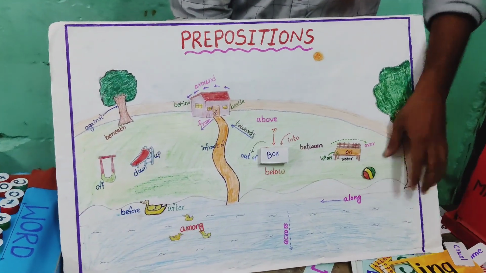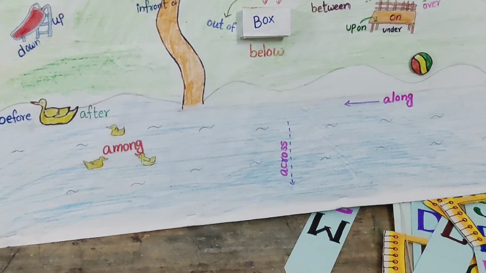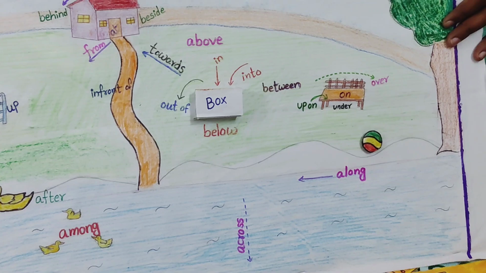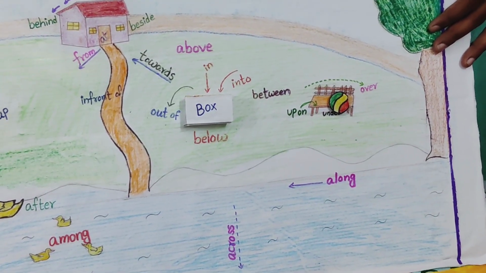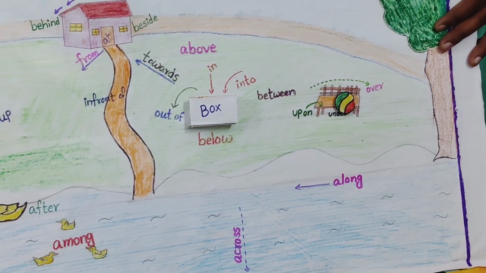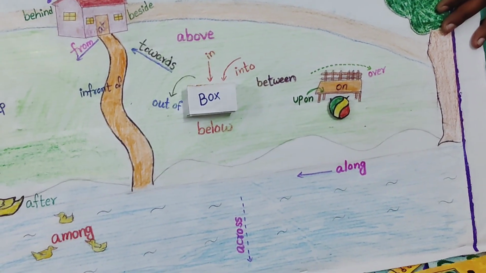Okay. So this is a ball. The ball is moving. We can explain proposition. Ball position. Okay, okay. Now where is the ball? The ball is on the bench. On the bench. Okay. Now where is the ball? The ball is under the bench.